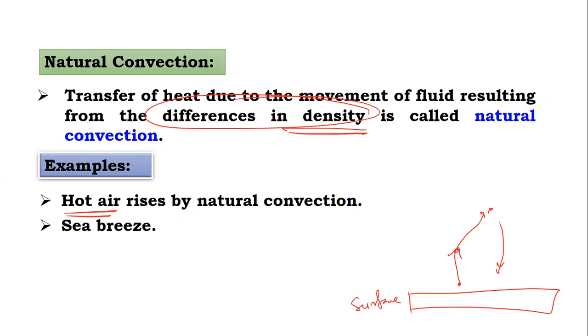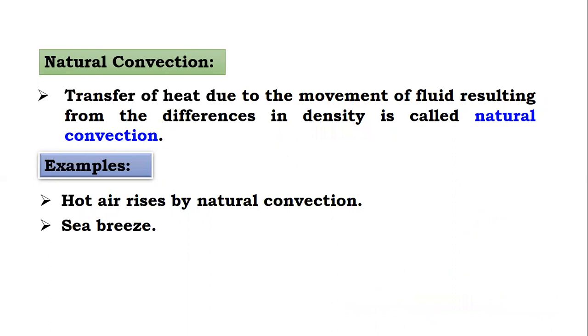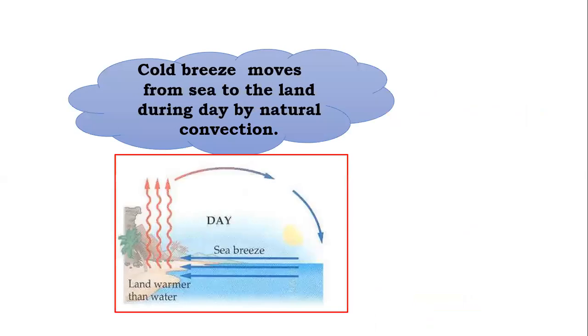Now sea breeze. Sea breeze is an example of this natural convection. It is because of a difference in the density. Land breeze is also an example of natural convection. Now a cold breeze moves from sea to land during the day.